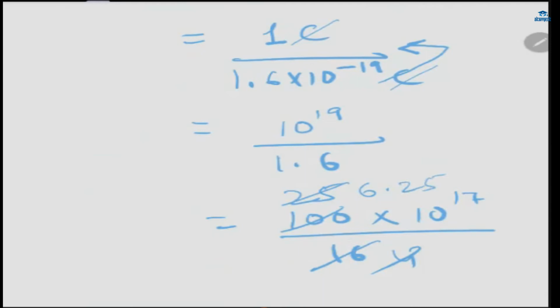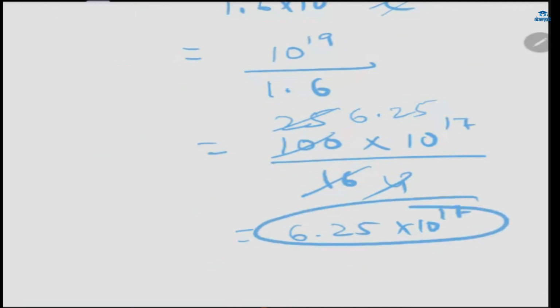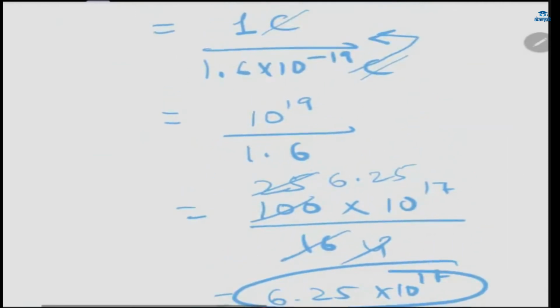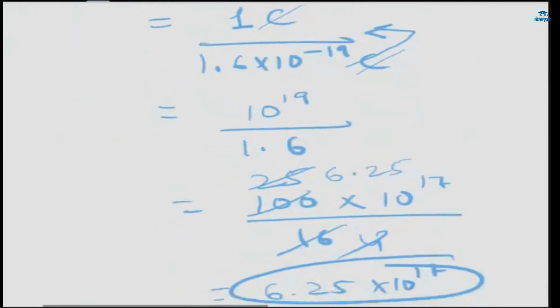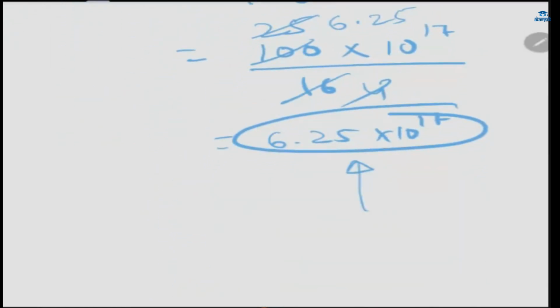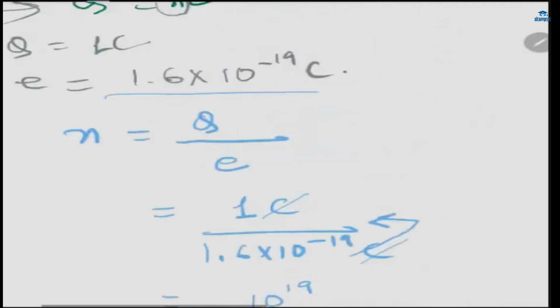6.25 into 10 power 17. Yes, it will be 6.25 into 10 power 17. It will be the number of electrons in 1 coulomb of charge. Right? 1 coulomb of charge is too much. See, such an enormous number of electrons are there in 1 coulomb. 6.25 into 10 power 17.